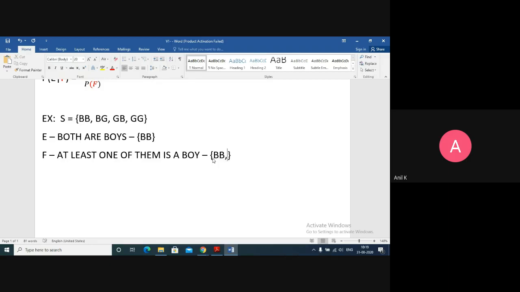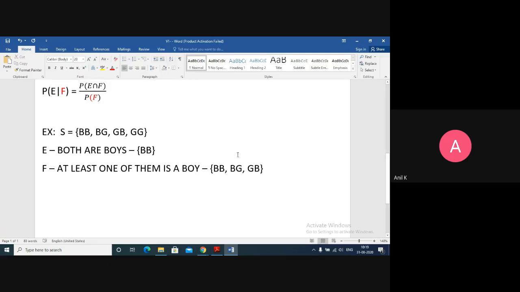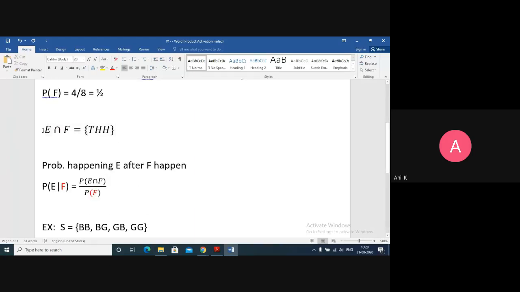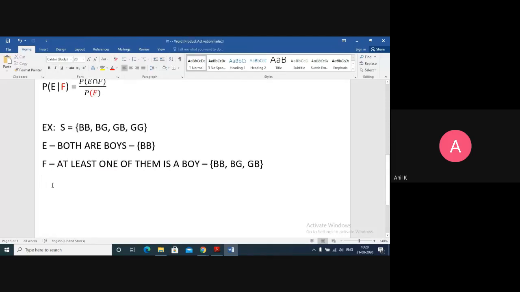It can be boy boy, boy girl, or girl boy. So I have identified the E event and the F event. Then immediately you find E intersection F, because we require E intersection F also. E intersection F is the common elements of E and F. Can you tell me what the common elements of E and F are?